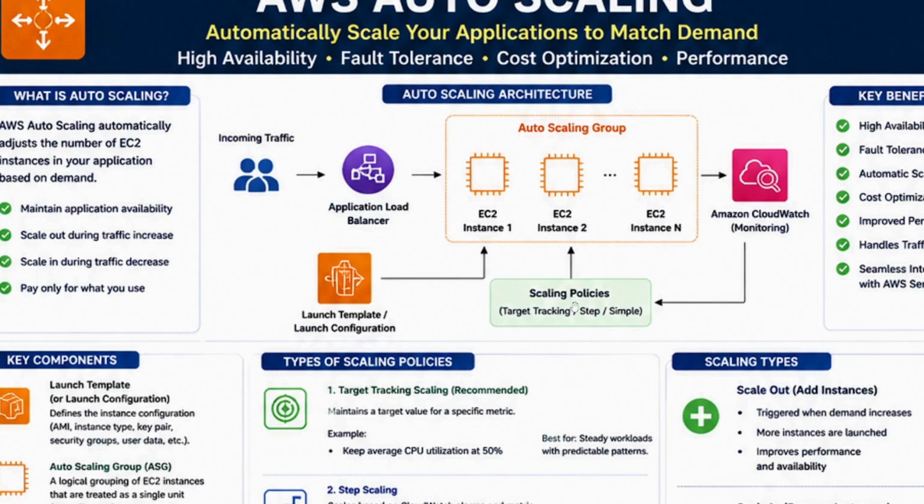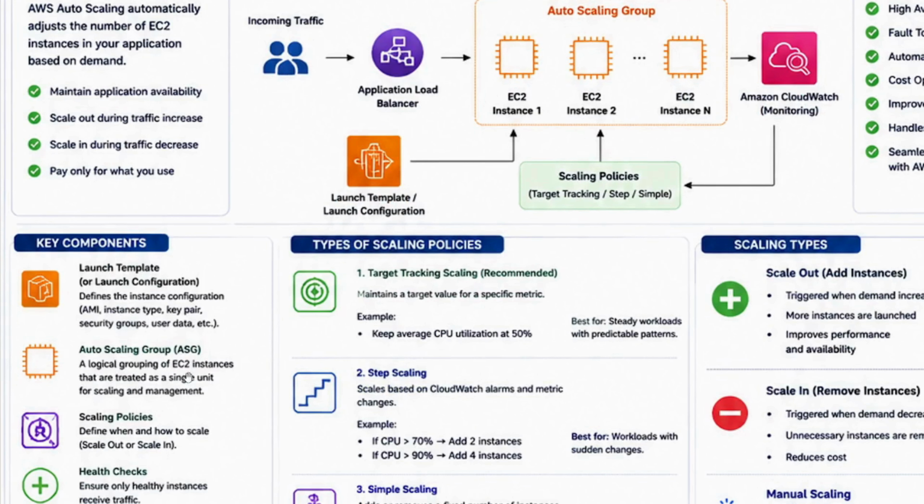And when we talk about scaling policies, how do we infer that the CPU utilization is 50% or 70% or 30% or whatever percent you have set? It is in the Amazon CloudWatch monitor. It provides this data to the scaling policies and the auto scaling group, and based on that, it will take that decision. Now, the key components: I spoke about the launch template.